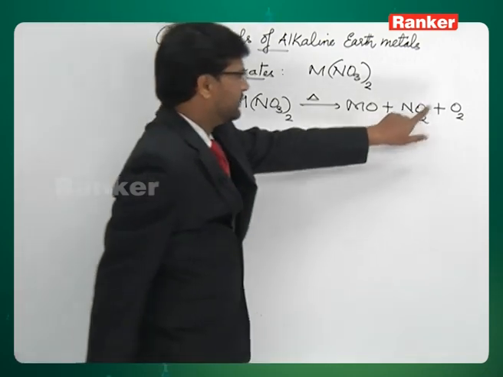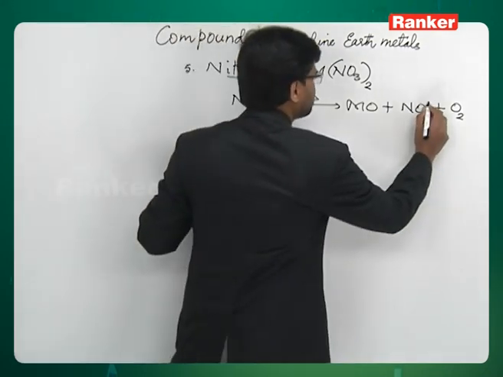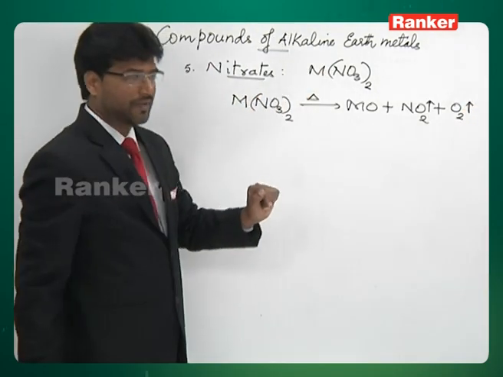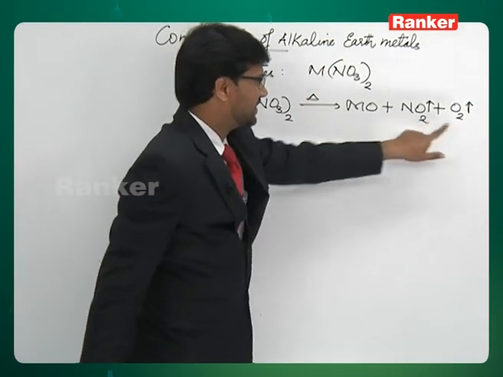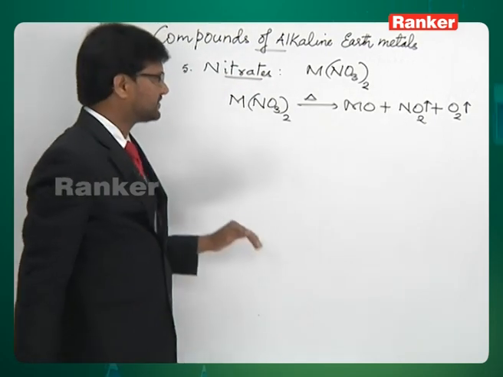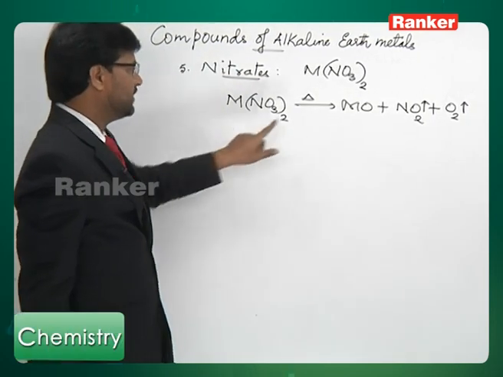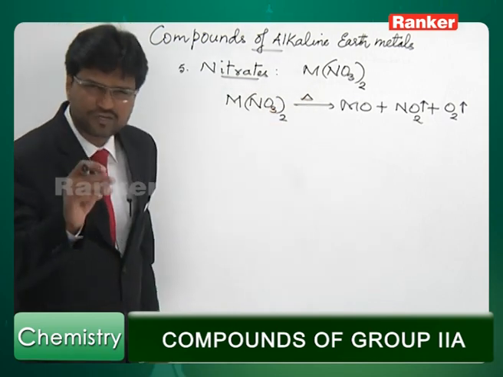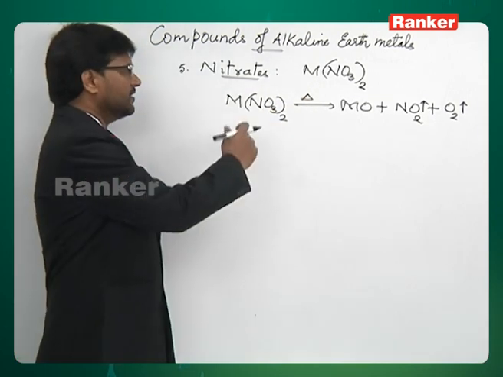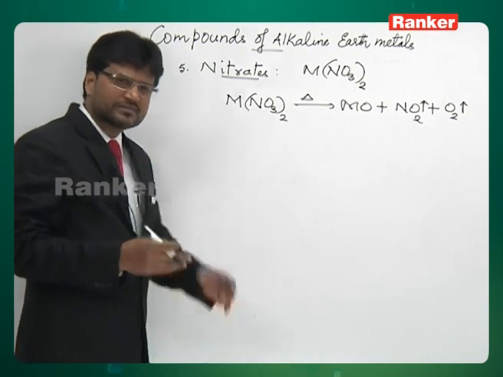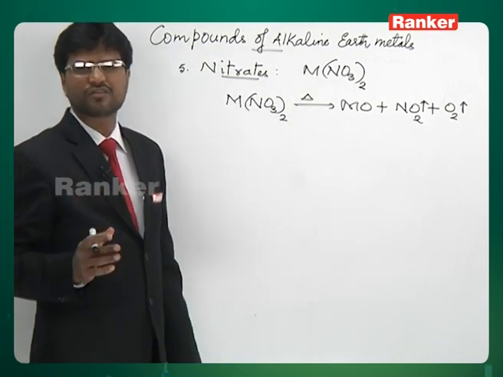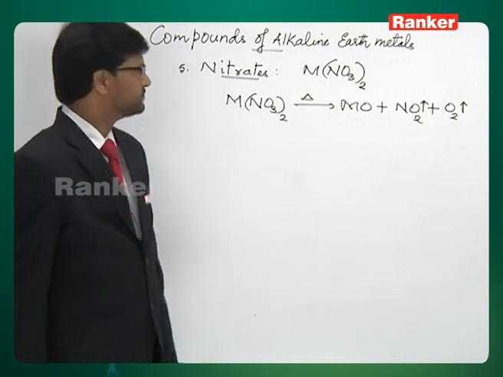Both are paramagnetic gases. While O2 is a colorless gas, NO2 is a reddish brown gas. One more important thing you need to know is regarding decomposition temperature. As you go down the group, thermal stability increases, so the decomposition temperature also increases down the group.